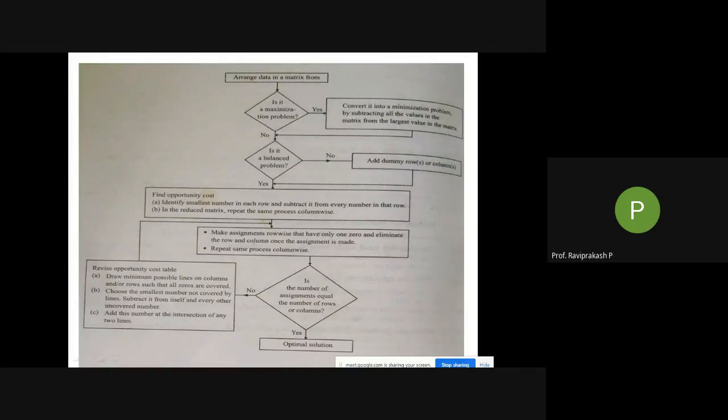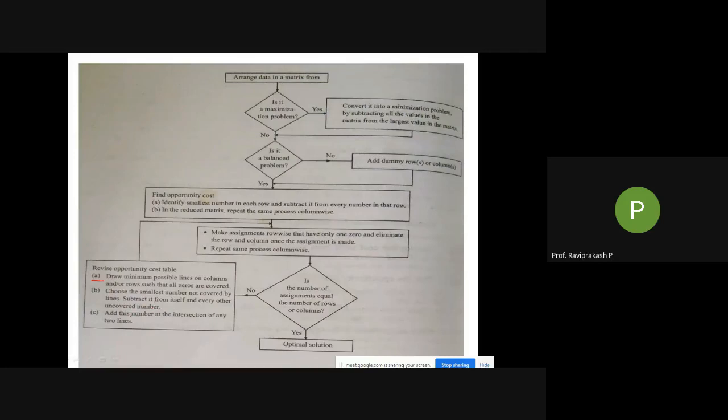This is already done before coming here. Then choose the smallest number not covered by the lines. In this sense, not covered means where we put zeros and circles. You remember? From there we got the smallest number as 1. Then what to do? Add this number at the intersection of any two lines. Intersection we need to add it. Then after choosing the smallest number, subtract it from itself and each of the other uncovered numbers.